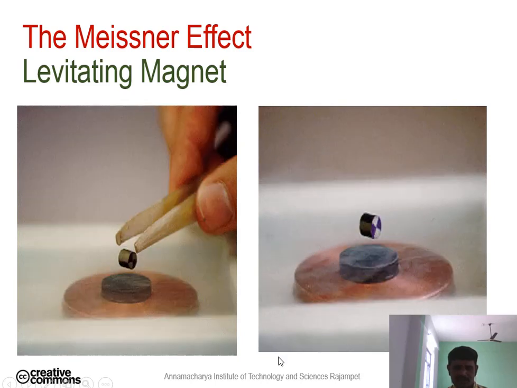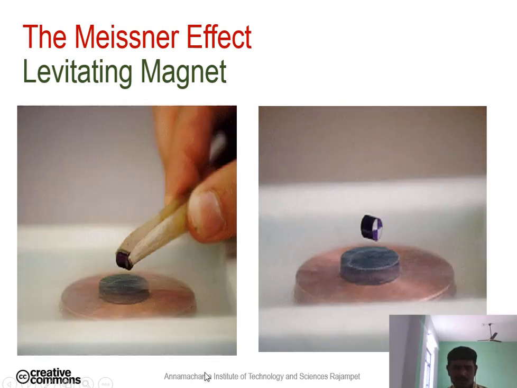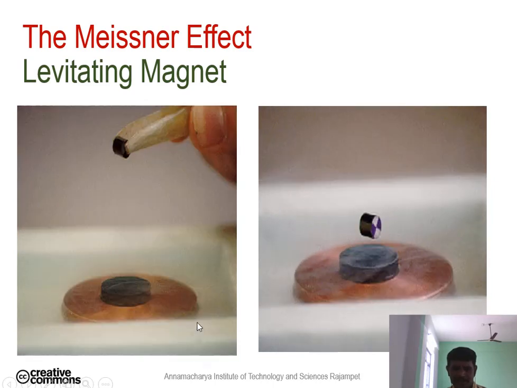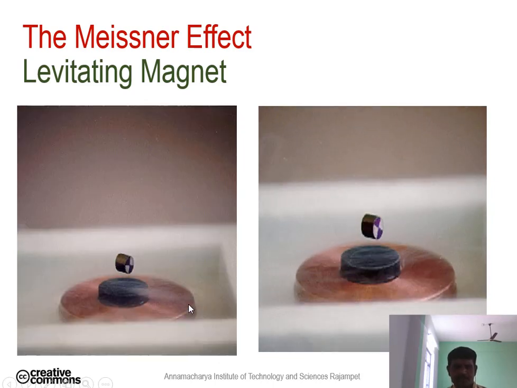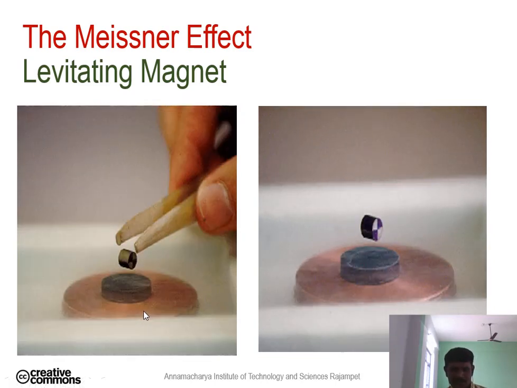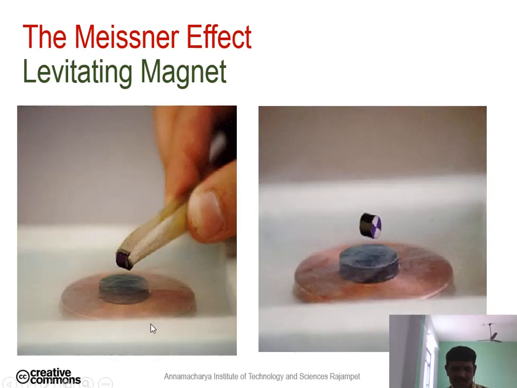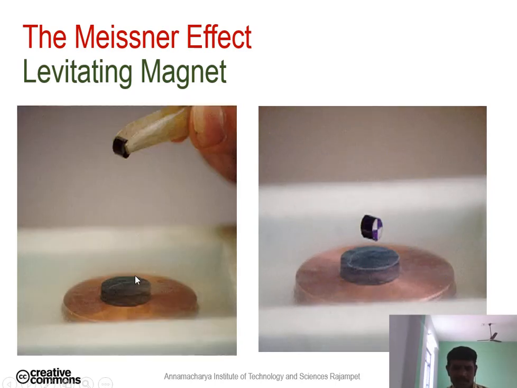These are the applications of the Meissner effect. Here we are going to observe magnetic levitation. The diamagnetic nature of superconductivity is known as the Meissner effect, and it is observed here.